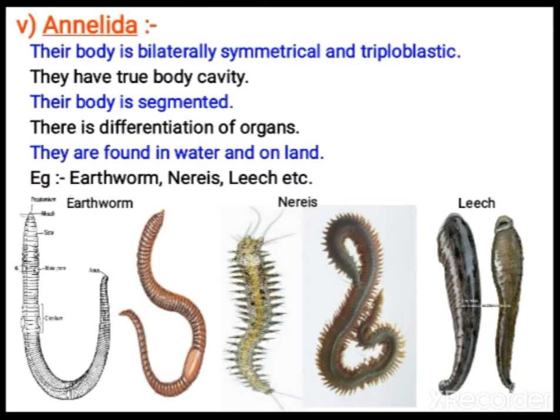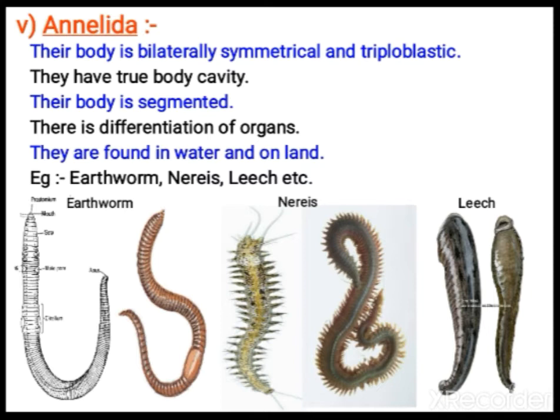Next is Annelida. So Annelida, these all are segmented worms. So body is bilaterally symmetrical, triploblastic. So they have a true body cavity. The body cavity is called coelom, it's present. The body is segmented. You can see all over the body segmentations are there. Different organisms have been given.